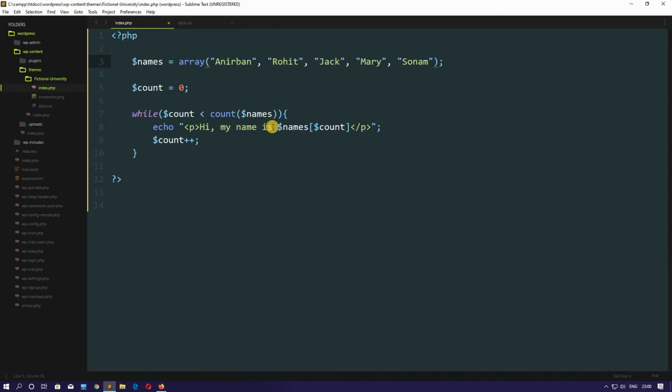But you might be getting mad at me saying, Anirban, why are we using the while loop when we can use the foreach loop? And you're absolutely correct. We can use the foreach loop, and that will be very easy. But I showed you the while loop for the sole purpose that we will be using the while loop in WordPress, and WordPress uses a famous while loop. So I want you to get the hang of using the while loop, because we are in a WordPress course, guys, and I want to give you the full outcome of this course. That's why we are using the while loop, because WordPress uses the while loop only.